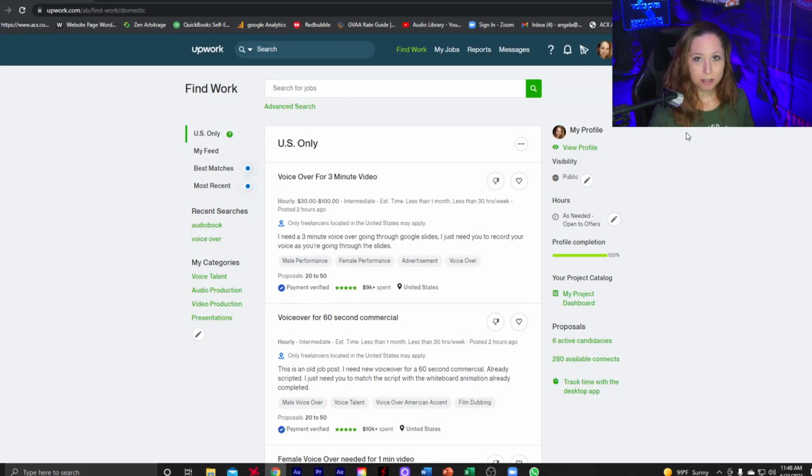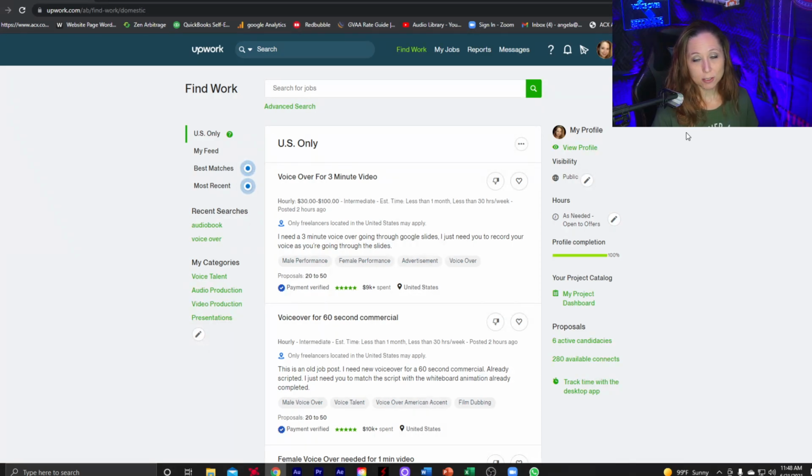And what you're going to see on your dashboard is work that's relevant to what your profile says that you offer. For example, when you sign up for Upwork, you select a category and the type of skill set that you have. So your dashboard is going to show you the best matches and the most recent jobs related to your particular profile.